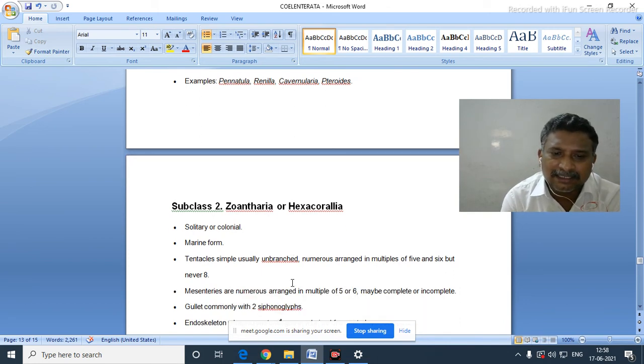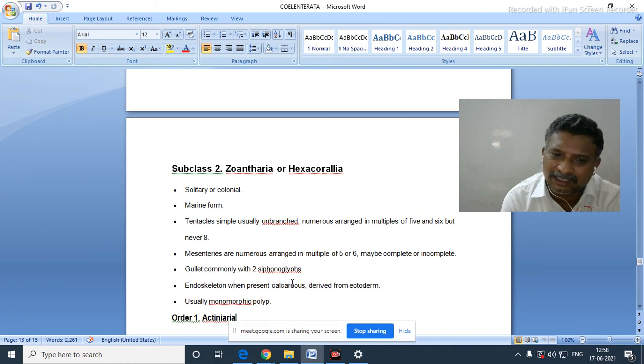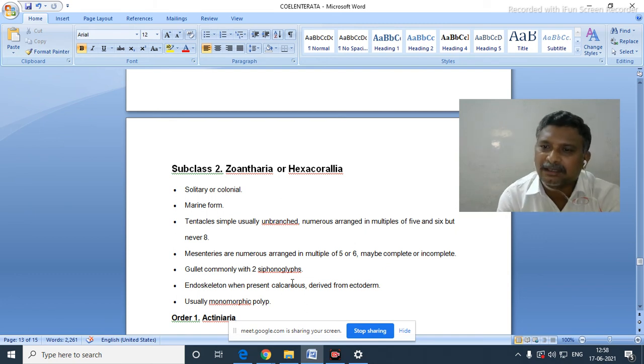Mesenteries are numerous, arranged in multiples of 5 or 6. They may be complete or incomplete. Gullet commonly with 2 siphonoglyphs, endoskeleton, when present, calcareous, derived from ectoderm, usually monomorphic polyps.